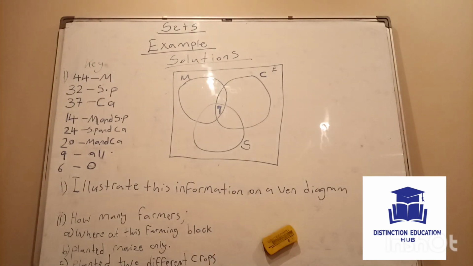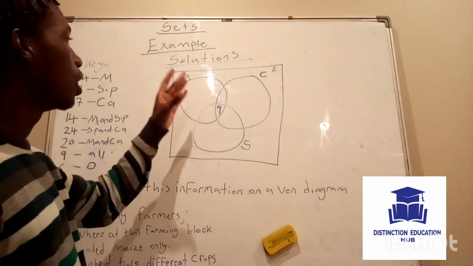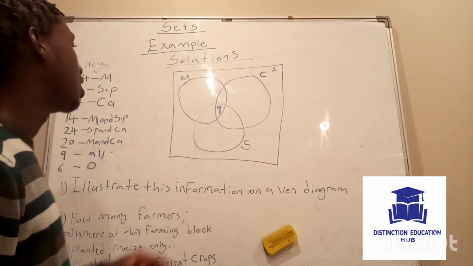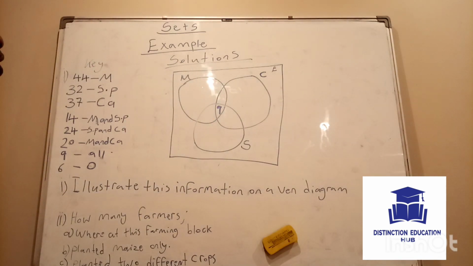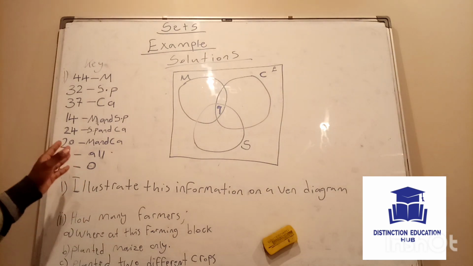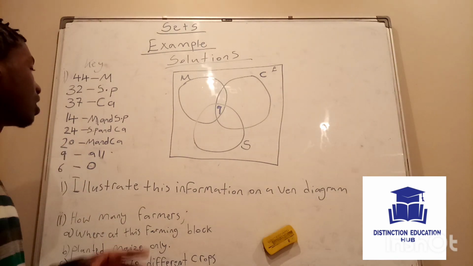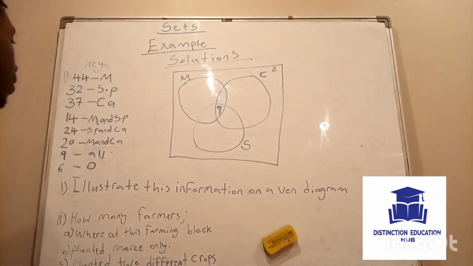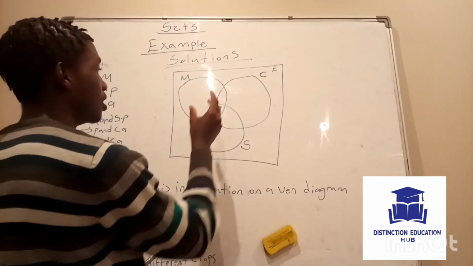Moving forward, we go to M intersection C. Okay, so 20 farmers planted maize and cassava. So you don't just write the 20.